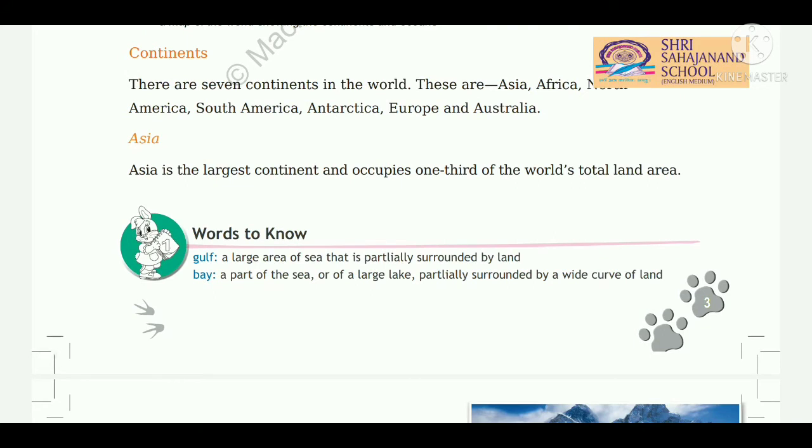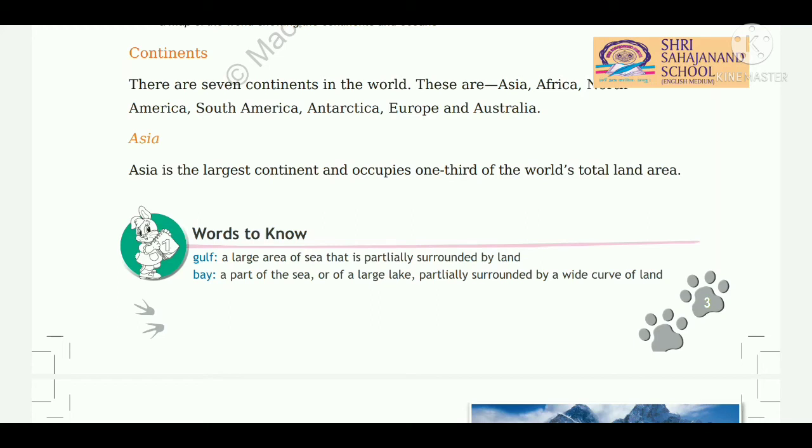So students, how many continents are there in the world? Correct. There are 7 continents in the world. And which are these continents? These are Asia, Africa, North America, South America, Antarctica, Europe and Australia. Now students, we will study about the first continent, that is Asia. Students, do you know that our country India is also located in this same continent, Asia?